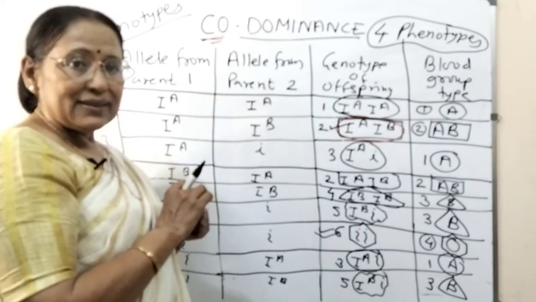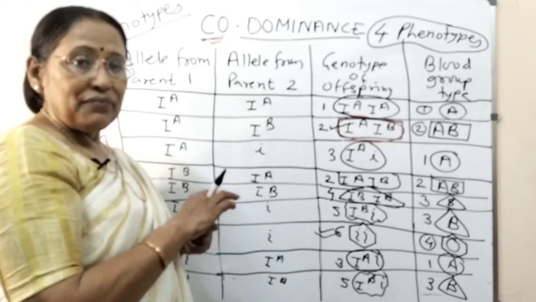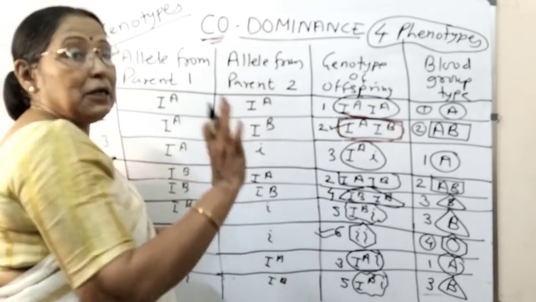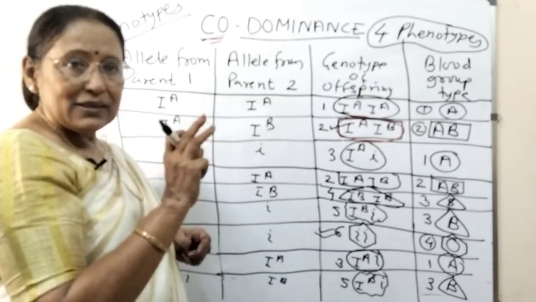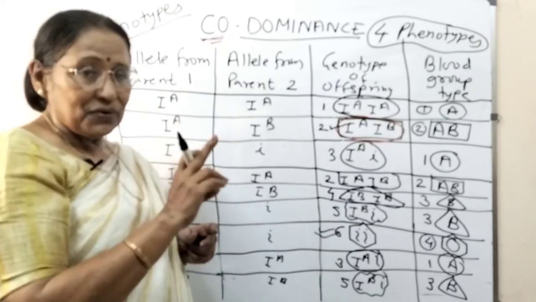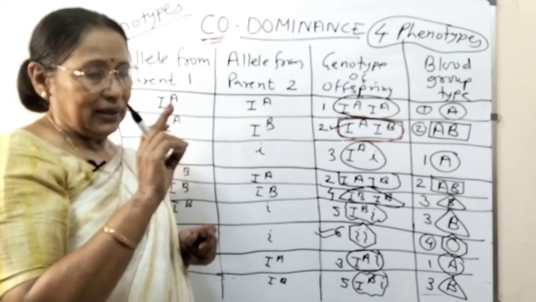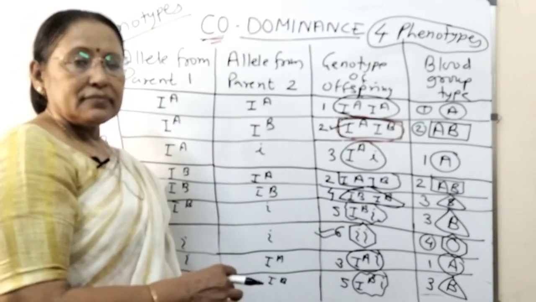Other than that, you have studied that the ABO blood group is also a very good example of multiple alleles, where not 2 alleles but 3 alleles of blood group are present. Of course, in a single individual, only a pair of alleles is possible.